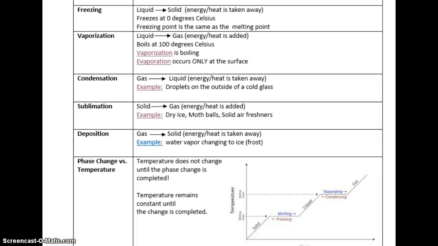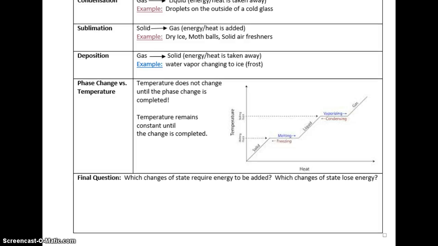Alright, last but not least is what we call deposition. Deposition is the opposite of sublimation. It's going from the gas back to a solid. So heat or energy is quickly being taken away, and since we do that so quickly, we skip the liquid state again. Deposition is when you see water vapor changing to ice. The best example is the frost that you see that forms on the trees.